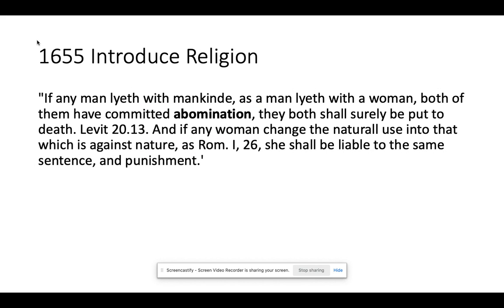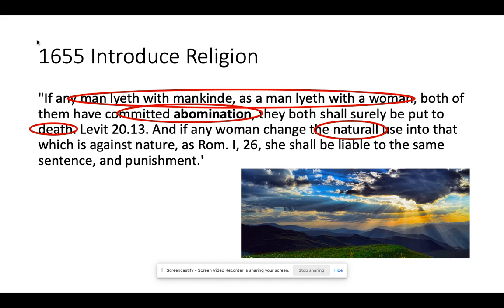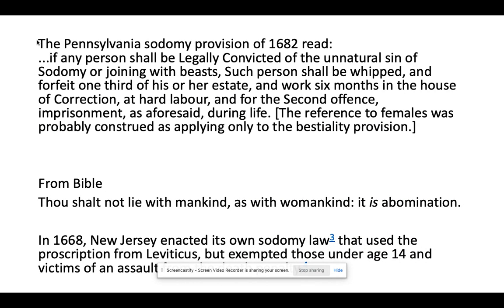So when we look at this law here, this is the one I was saying where it uses the word abomination. And for this particular section here, we're looking at Leviticus 20:13. If man lieth with mankind as a man lieth with woman, that's the act that they are identifying here. And in this case, it talks about they have committed an abomination, and the end result will be death. They also use the word natural, again, the crime against nature has been mentioned. So it's interesting to see how all of the laws that we looked at from this particular point and its influence in the United States.